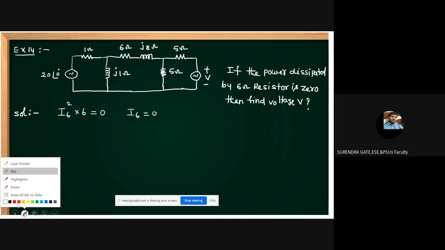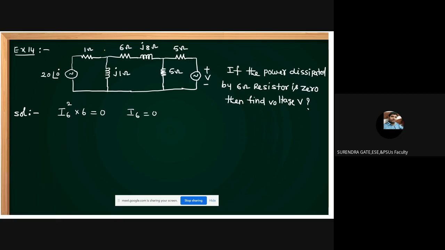Let us assume this is V1 and this is V2. The current through the 6 ohm resistor is (V1 minus V2) by (6 plus j8), equal to 0. So V1 equals V2, this is the condition I am getting.